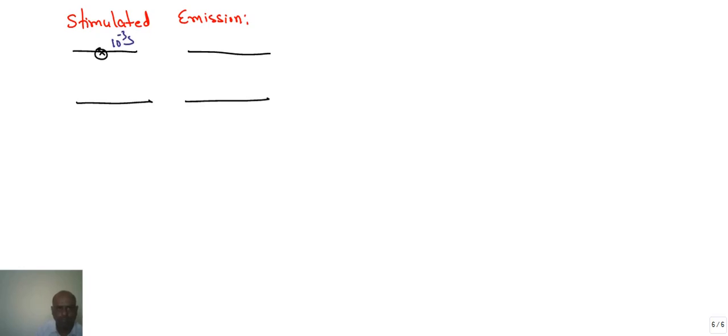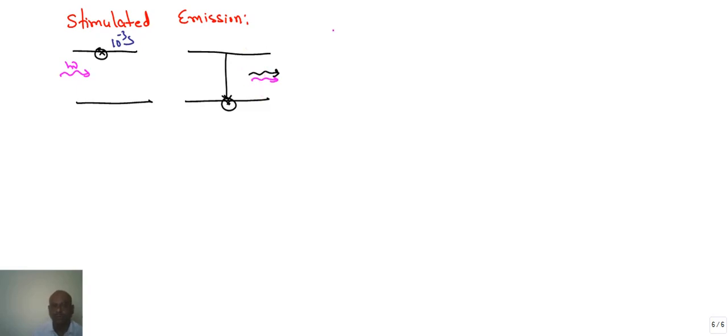When a photon stimulates it, the electron drops from the higher state to the lower state, and it releases a photon. So here we are getting two photons. One is the stimulating photon and the other one is the emitted photon. This is the stimulating photon. This black one is the emitted photon.